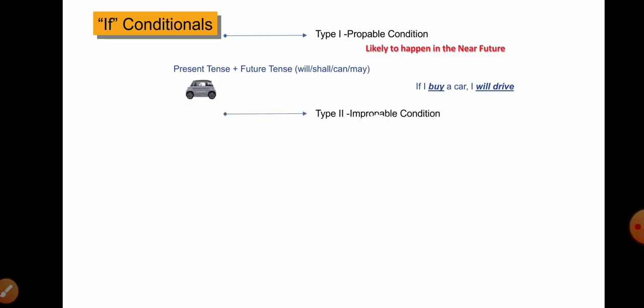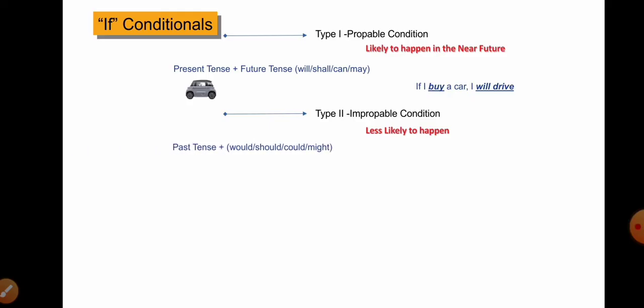The second type of condition is the improbable condition. In the improbable condition, it is used to refer to the time that is now, but the situation is unreal. In the first condition, the situation is real, talking about a real incident. But here, the situation is unreal, but the time is now, with the least chance of happening. We cannot deny that there is a probability of it happening, but however, the chances are least.